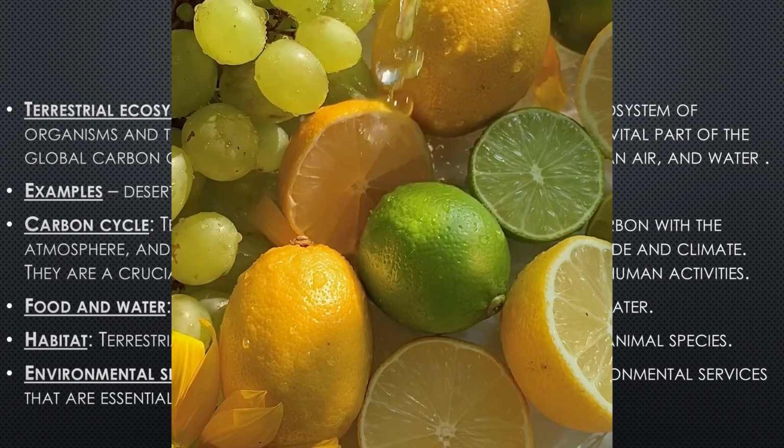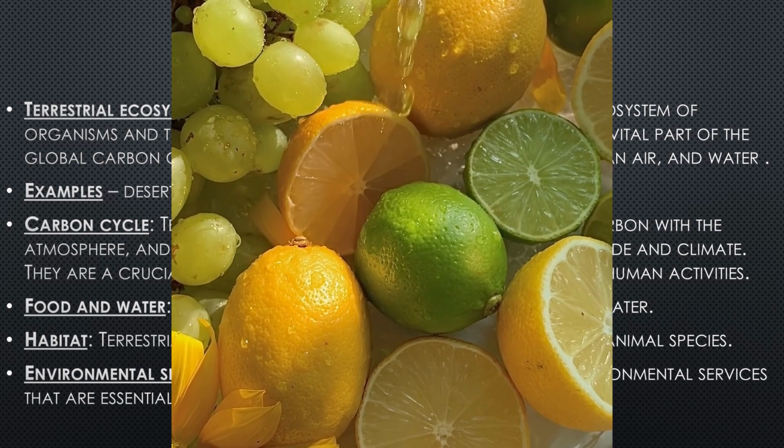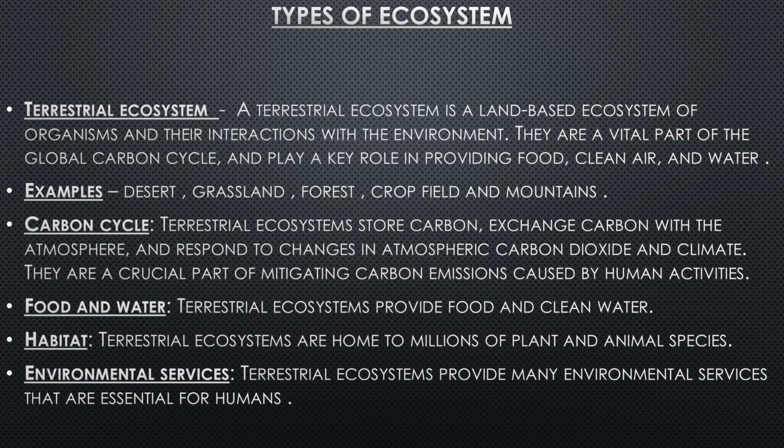Food and water: terrestrial ecosystems provide food and clean water. Habitat: terrestrial ecosystems are home to millions of plant and animal species. Environmental services: terrestrial ecosystems provide many environmental services that are essential for human beings.